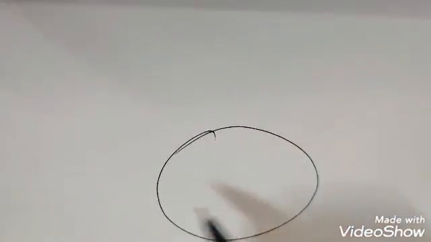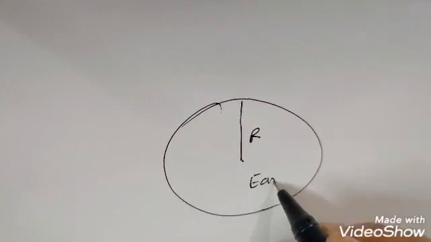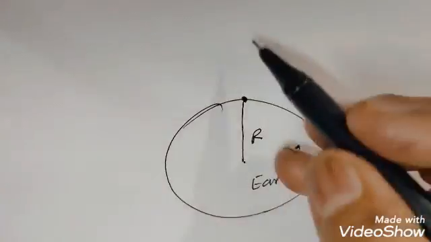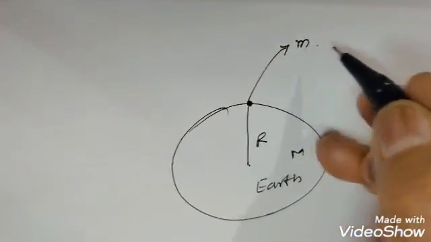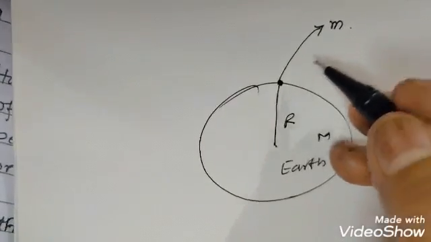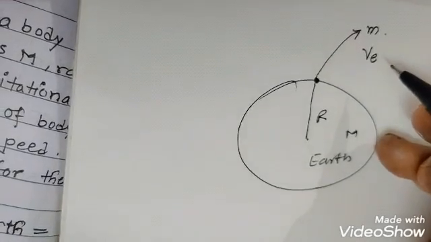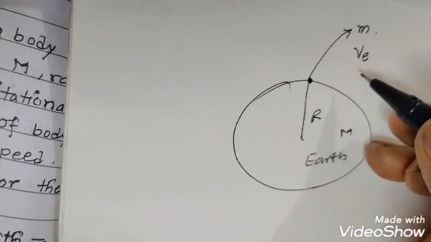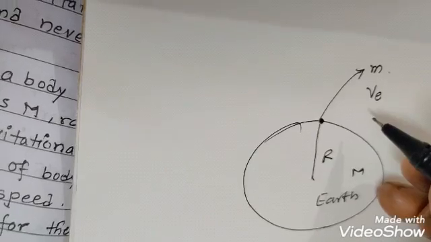Suppose this is the radius of Earth, and the mass of Earth is M, and from the surface of Earth a body is thrown this way. The mass of the body is m, and the body is thrown with the velocity VE. This is the minimum velocity, and because of this velocity the body will cross the gravitational field of Earth and will never return to the surface of Earth.